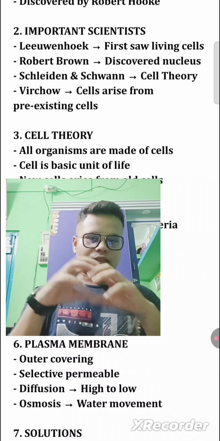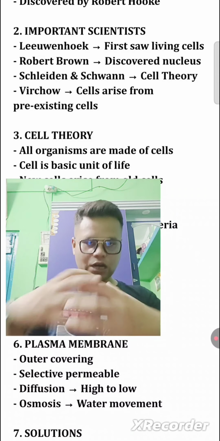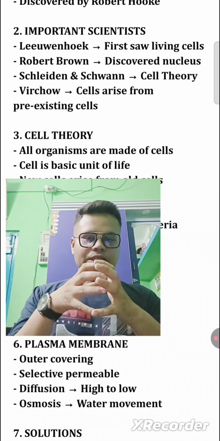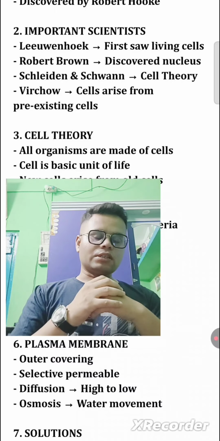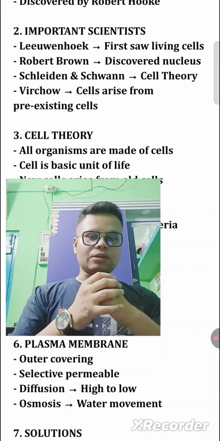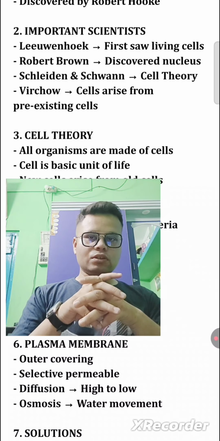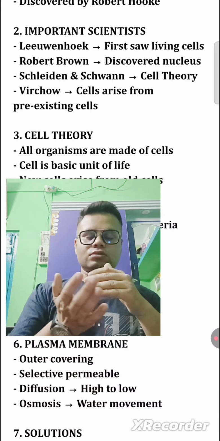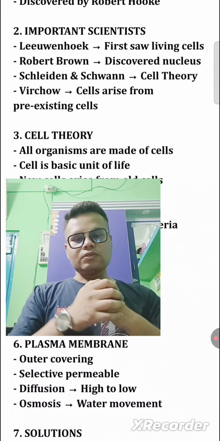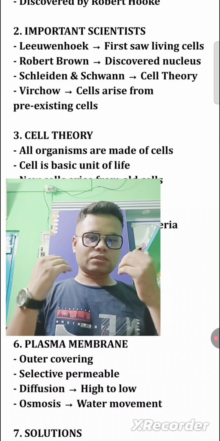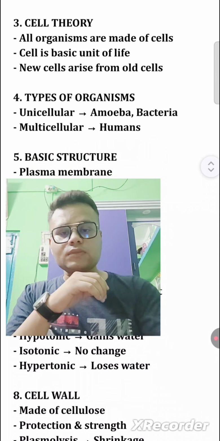We know, class, that a group of cells makes a tissue, then an organ, then a system, then a body. So they are interdependent on each other. So a cell comes from pre-existing cells. Who proposed this? The name of the scientist is Rudolf Virchow. After that, the cell theory.